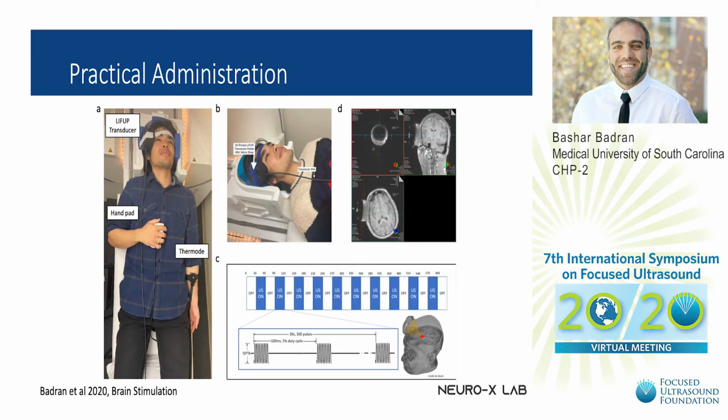Practically, this is what the sonication looked like. The transducer is fixed to the participant's head using a Velcro strap and an MRI-compatible 3D printed head holder. Participants had a hand pad to conduct some ratings and receive pain via MRI-compatible thermode. And the transducer has a fiducial so that we can plan the optimal trajectory in terms of angle of approach and penetration depth so we can confirm that we were on target.